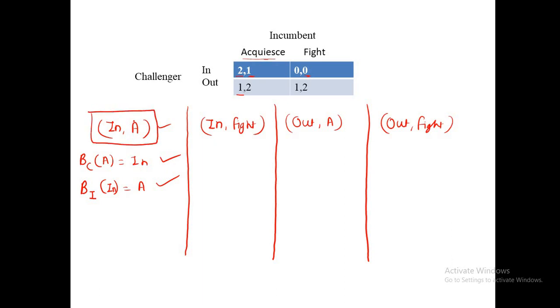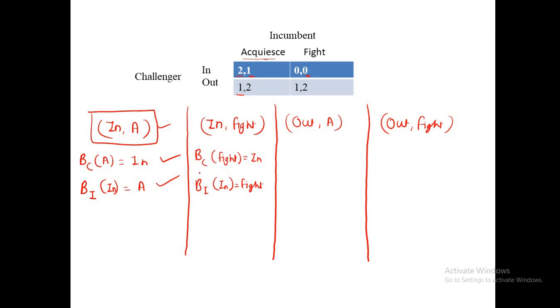Okay, now we will check for (in, fight). So what condition needs to be satisfied here? BC(fight) should be equal to in, and BI(in) should be equal to fight. Now check it.